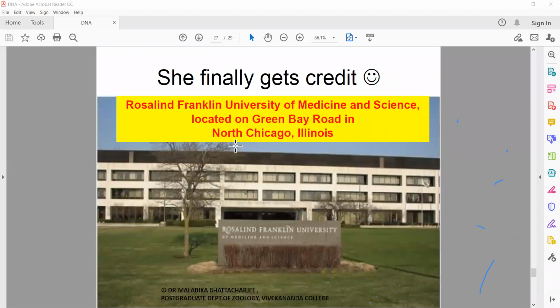And this is the Rosalind Franklin University of Medicine and Science, where everybody knows her story. She has been referred to as the dark lady or the tragic lady of DNA discovery. And in his biography, Watson also gives due credit to Franklin regarding her discovery, her contribution.